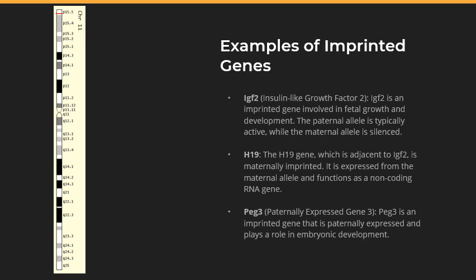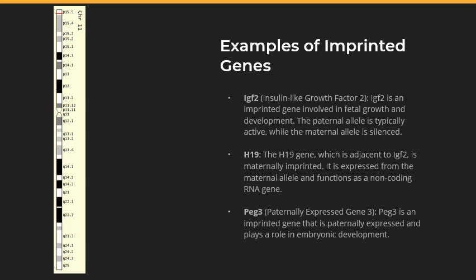IGF-2 expression is subject to genomic imprinting. In mammals, including humans, only the allele inherited from a specific parent, usually the father, is actively expressed, while the other allele is silenced. This imprinting is regulated by epigenetic mechanisms such as DNA methylation.